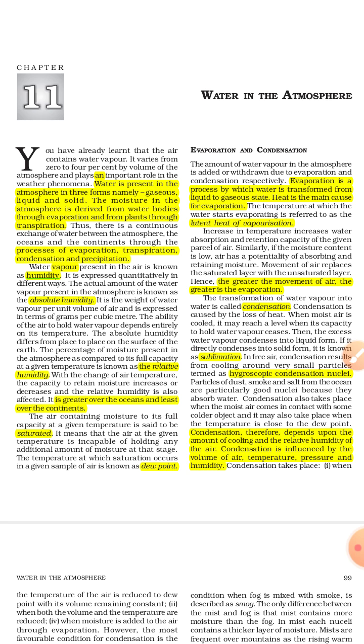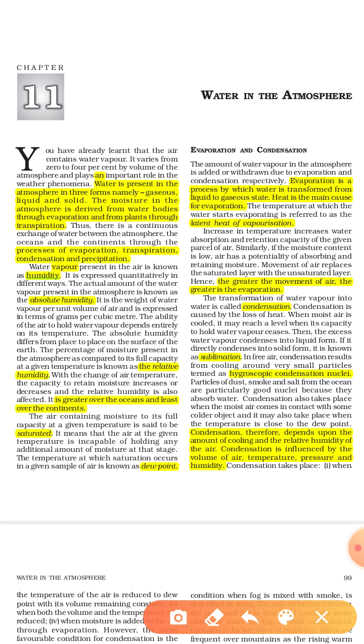This is chapter number 11, Water in the Atmosphere, of the Physical Fundamental book. This is the 11th chapter and this is module number 1 of this chapter. So basically we will discuss the water in the atmosphere, meaning what are the different forms of water in the atmosphere, how the water exists in the atmosphere, and how it changes and transforms in different parts. So let's start the topic.